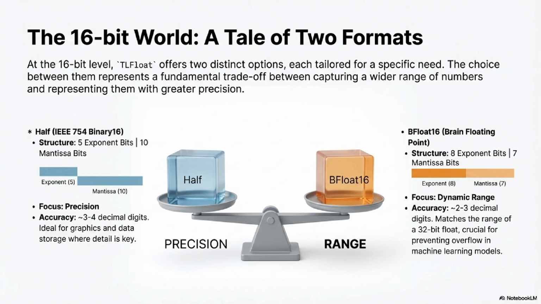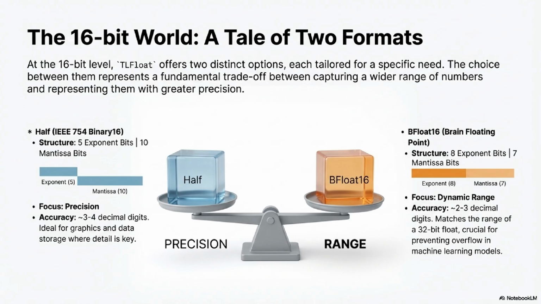And bfloat16, or brain floating point. That came out of the machine learning world, right? It flips that allocation. It does. It uses 8 exponent bits and only 7 mantissa bits. And the power of that 8-bit exponent is its massive range. It's huge. And this is the key: bfloat16 has the exact same exponent range as a 32-bit float. So you get this gigantic range up to about 3.4 times 10 to the 38. Which is perfect for neural networks where values can spike unexpectedly. It reduces the risk of overflow or underflow. Drastically.